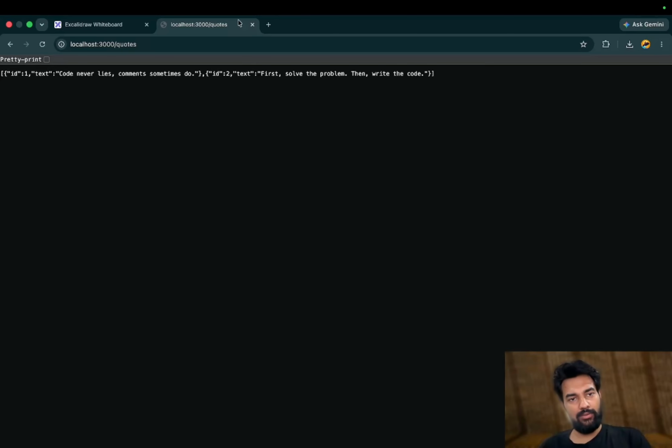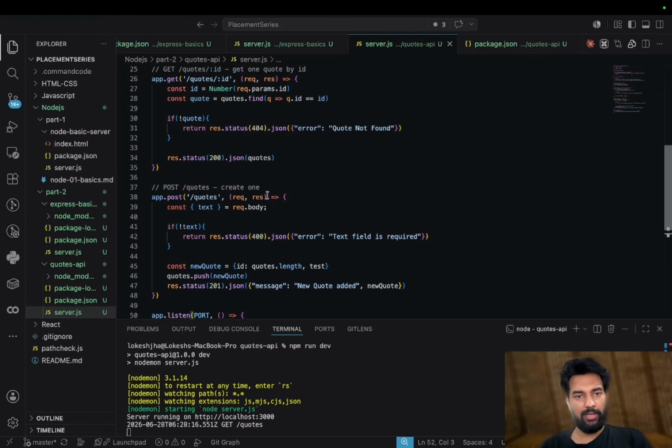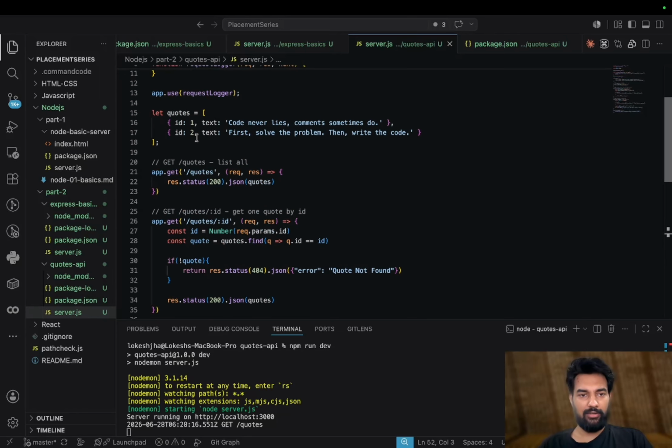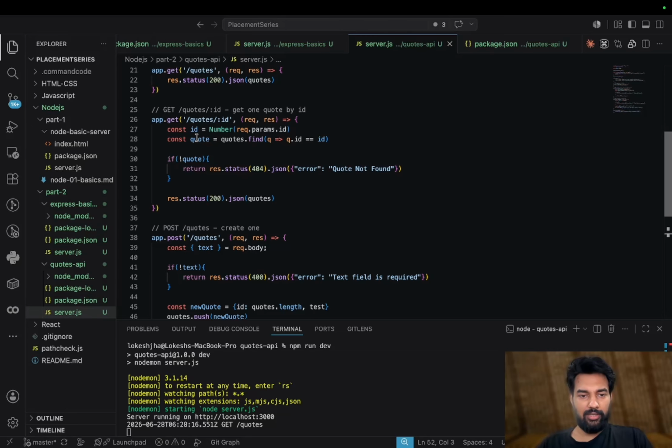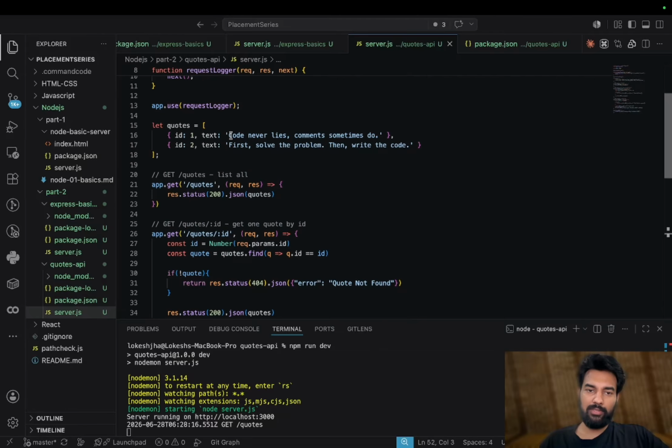In this video, we have seen that we can make APIs. See how we have created three APIs here, and how we have used get, post, and we can pass the params also. Later on, we will look at delete, put and patch to update. Okay, I want to update the message. The code never lies. Comments sometimes do. So we will be updating this message. How can we do that? Those things we will be checking.